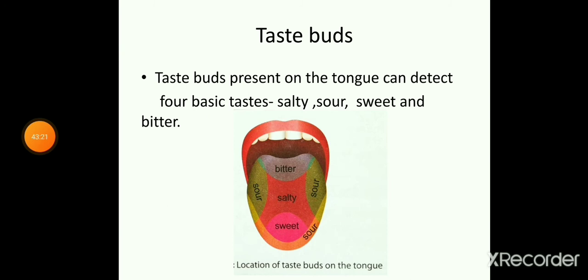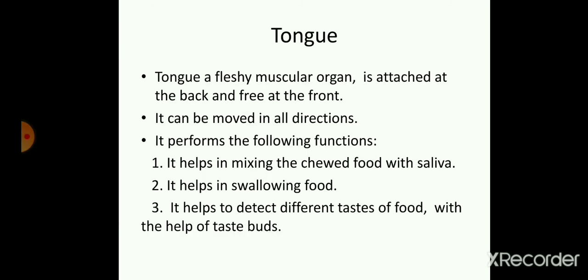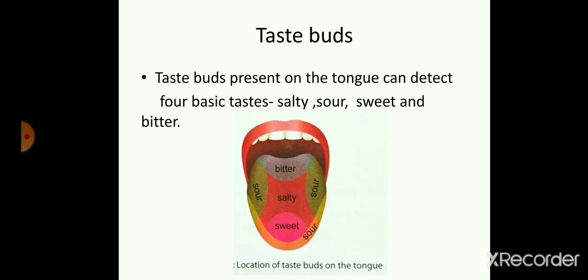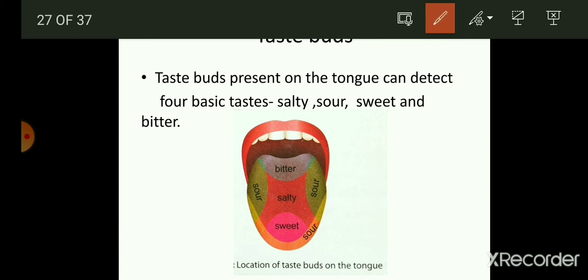Here you can see in the image, the taste buds present on the tongue can detect 4 basic tastes, which are salty, sour, sweet, and bitter. So what are the positions? It is very important to know the position of different taste buds.